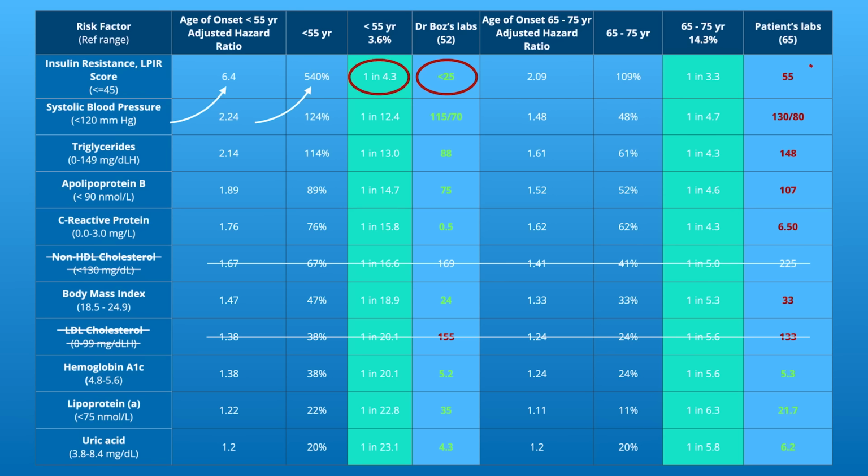LPIR exposes that. And again, look at our patient. As her LPIR hung out in the 50 range, above the abnormal range, it was a huge predictor of her heart disease. 1 in 3 patients like her will have heart disease, and this is fixable. This patient's heart attack is in the past, and we are trying to prevent the next one by lowering these numbers. And as we do that, we'll use the tool of OMAD, 1 meal a day.